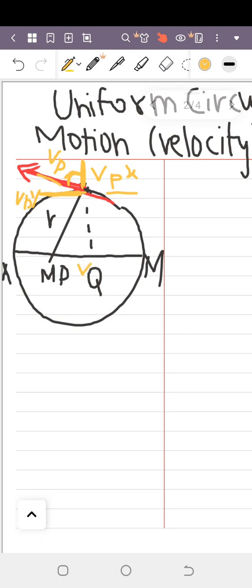Now what do you have to find out? The velocity. The velocity of the particle's y component is parallel to the velocity of the shadow. So we will take the y component of this tangential velocity, because it is parallel to the shadow of the SHM. So VQ, which is the velocity of the shadow of the SHM, will be equal to the y component of the tangential velocity, which is VPY.